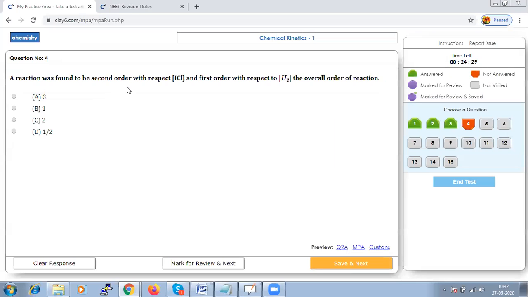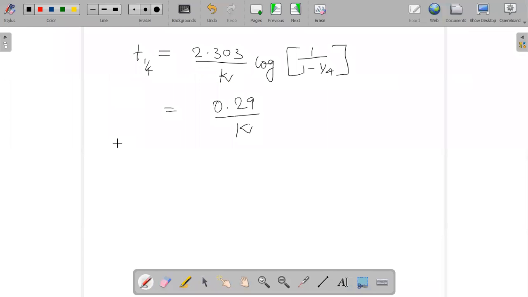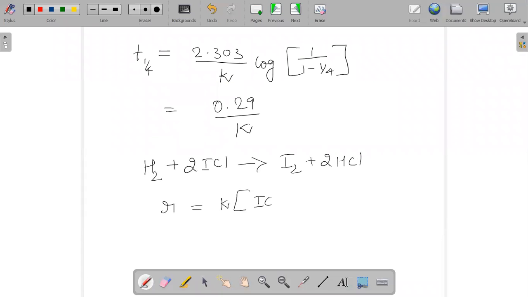A reaction was found to be second order with respect to ICl, and first order with respect to H2. Now we have to calculate the overall rate of the reaction. So for example, here let us write down the reaction. H2 plus 2ICl will give us I2 plus 2HCl. So when we write the rate R, it becomes K into ICl, and do focus in the question, they have given it as second, and H2 there is no value here, so it remains as power 1.